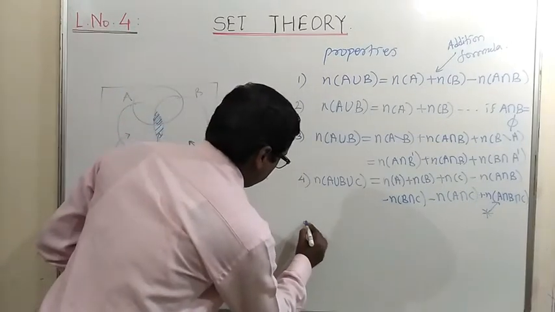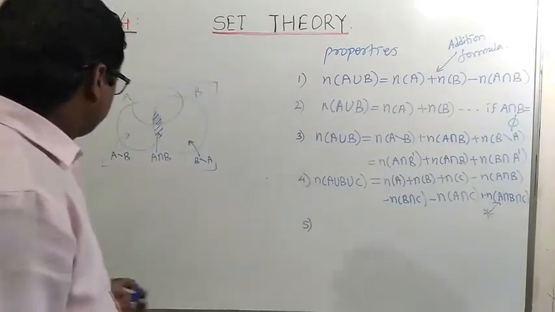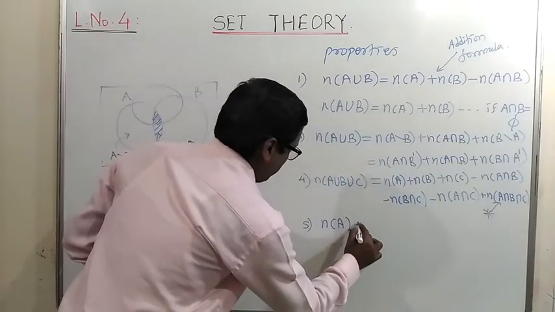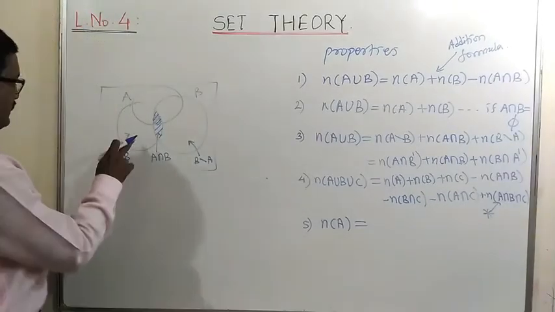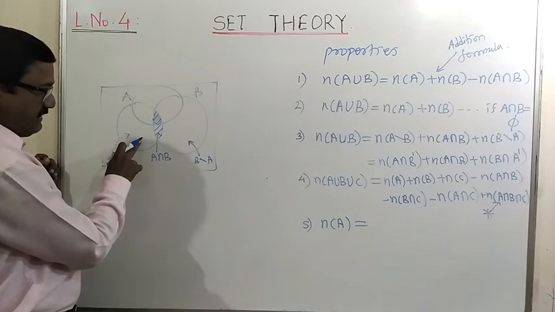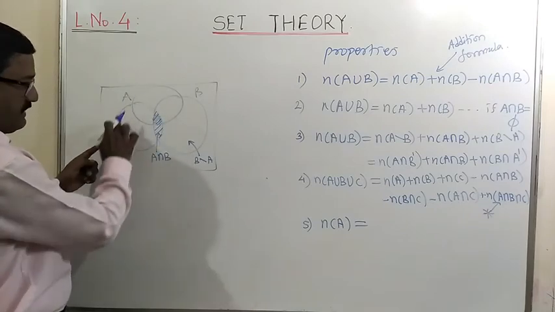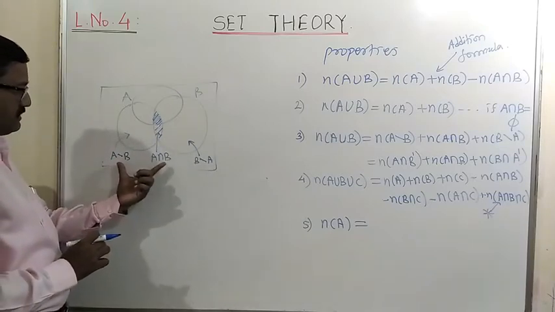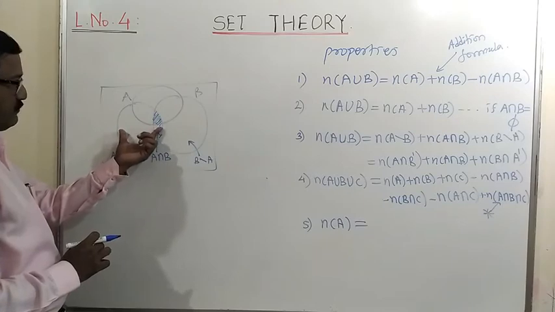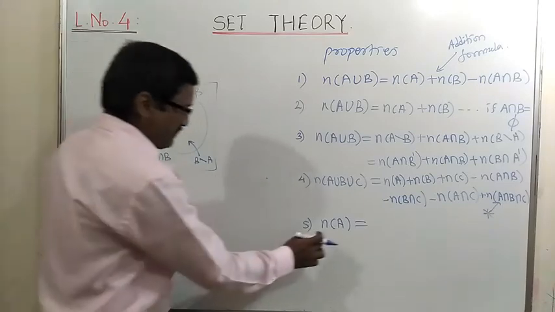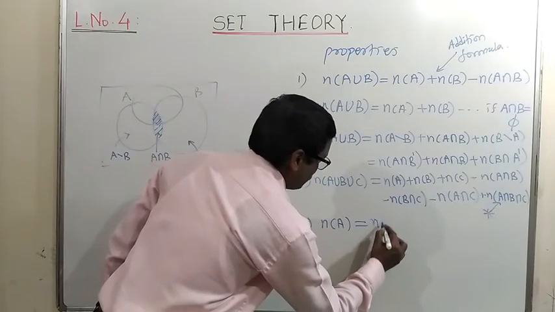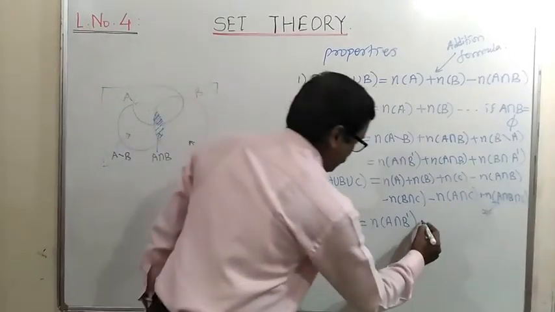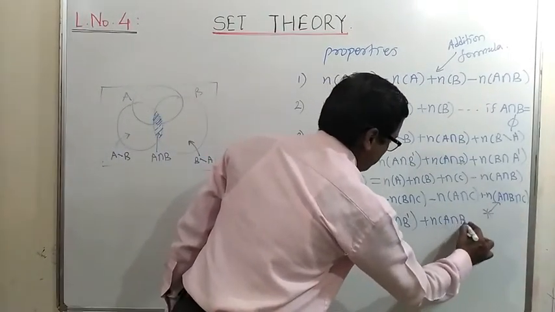Let us see the next important formula for set A only. That is the number of elements in set A. N of A is equal to the number of elements in A difference B and A intersection B. So the union of these two sets gives us set A. So the number of elements in A is equal to the number of elements in A difference B, meaning A intersection B complement, plus the number of elements in A intersection B.